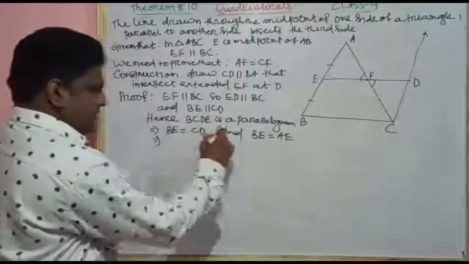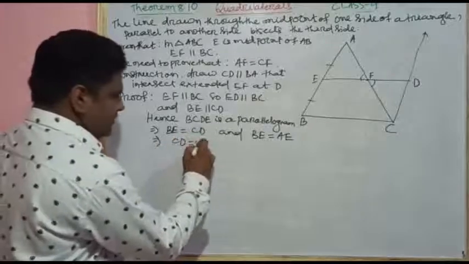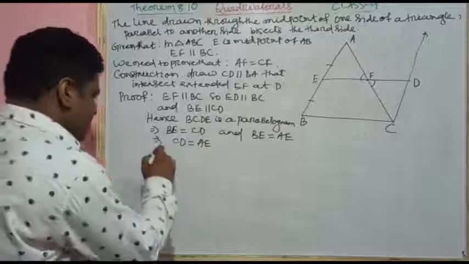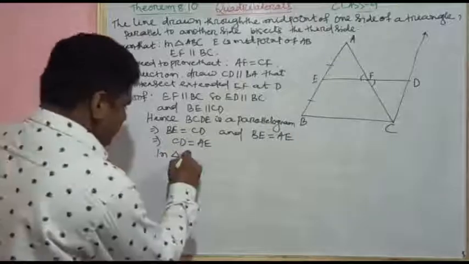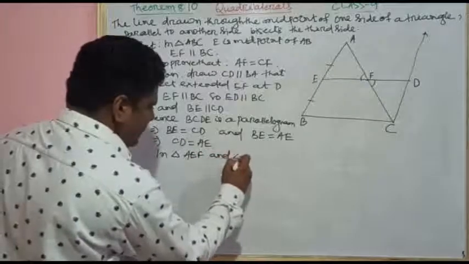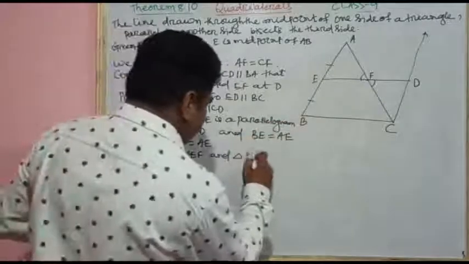BE equal to CD and BE equal to AE. This implies that CD is equal to AE. So let's take triangle AEF and triangle CDF.